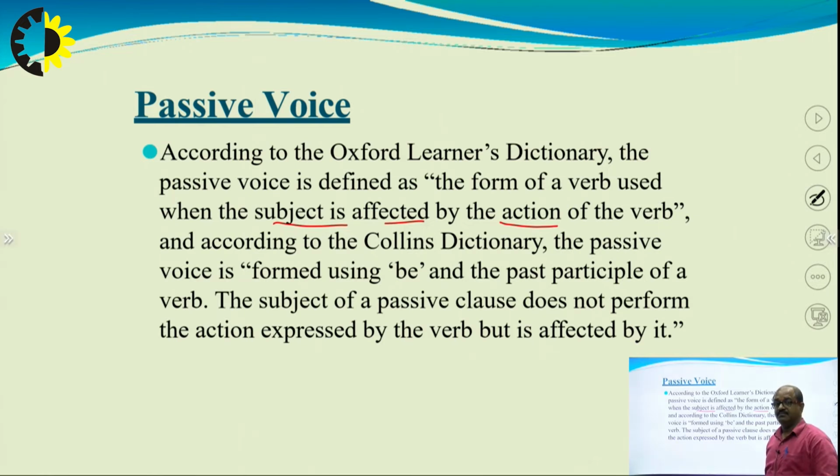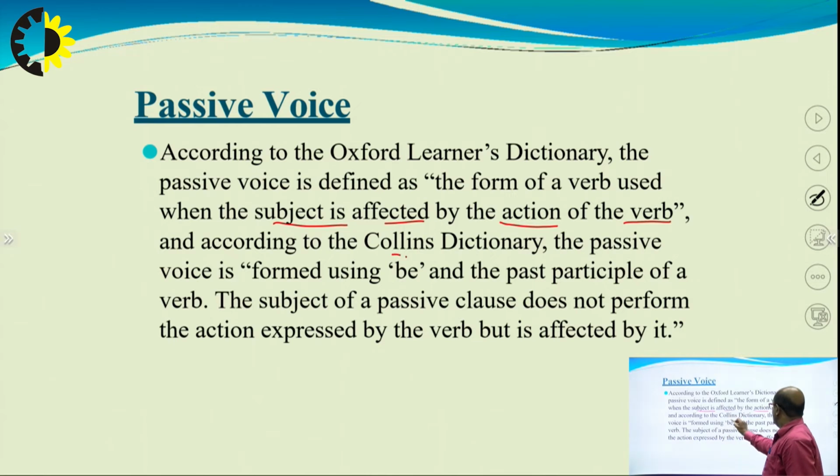Subject Ram is writing a letter. A letter is being written by Ram. So we see subject Ram is affected by the action of the verb.